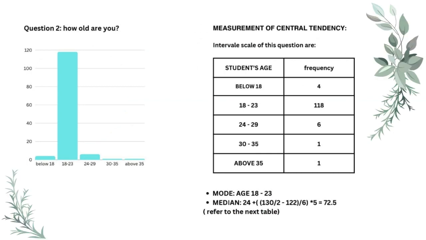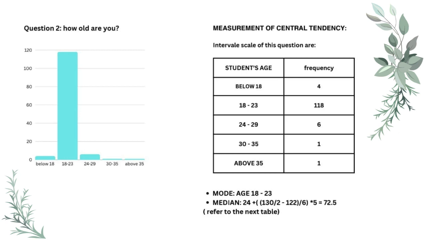Question 2. How old are you? Measurement of central tendency. As you can see in this table, the students' ages that answered the Google form are provided, and it is an interval scale. The age groups are below 18, 18 to 23, 24 to 29, 30 to 35, and above 35. The mode for this question is 18 to 23.